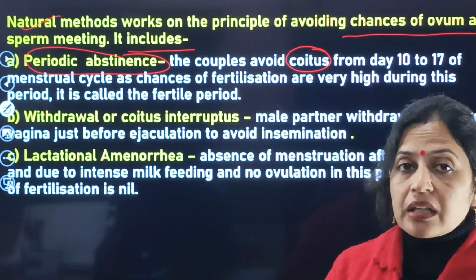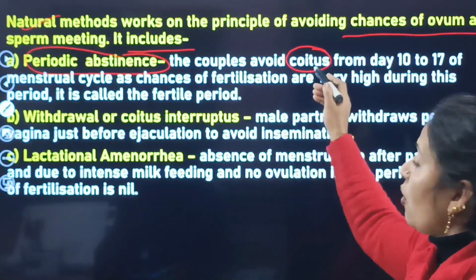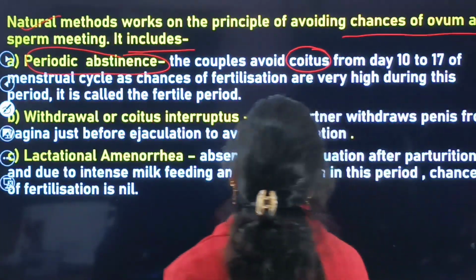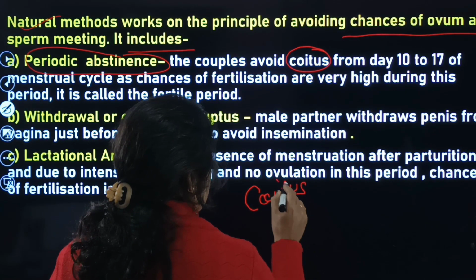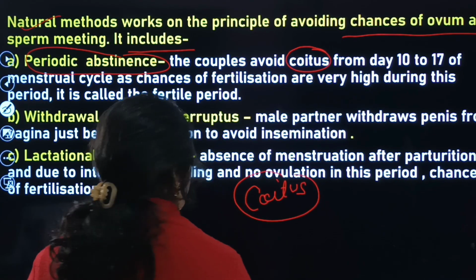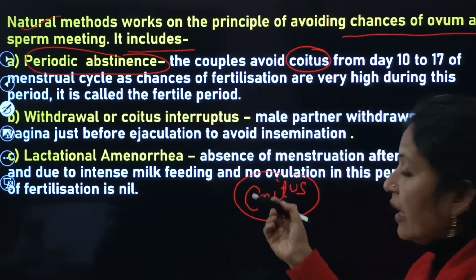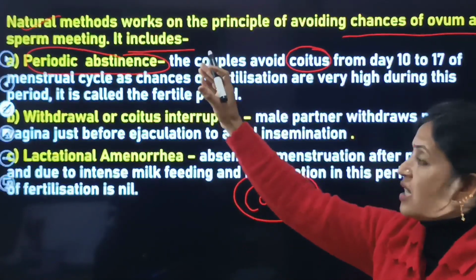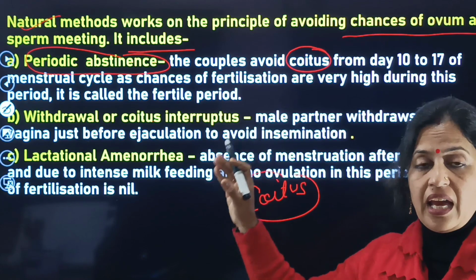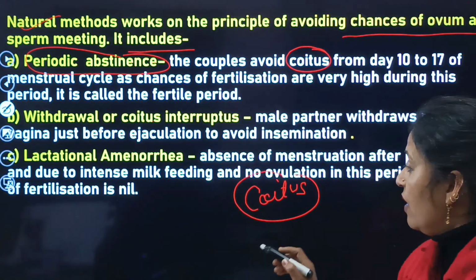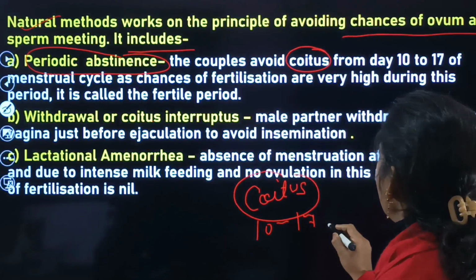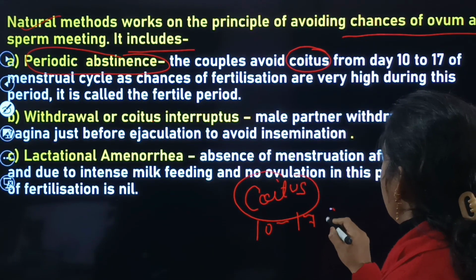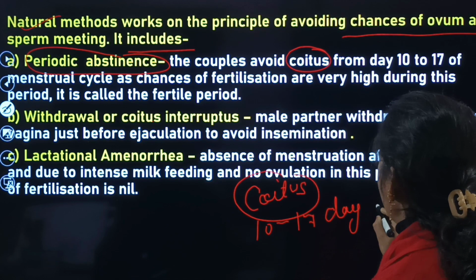In this method the couples avoid coitus. They have to avoid coitus from the 10th to the 17th day of the menstrual cycle.